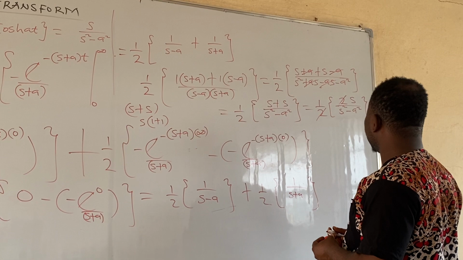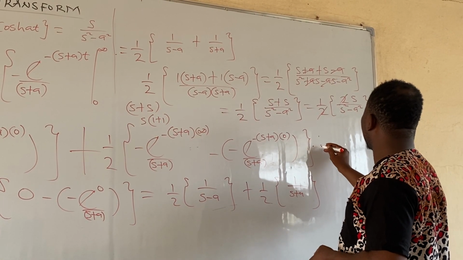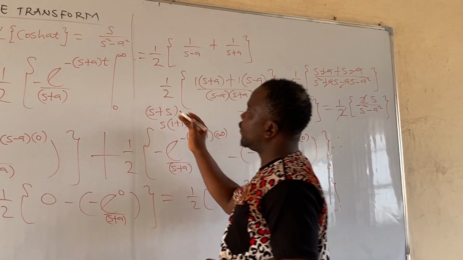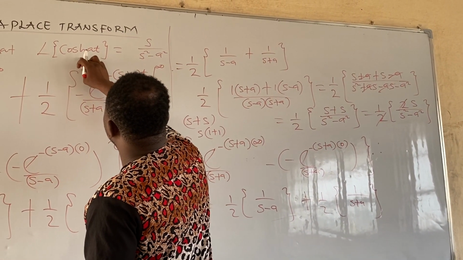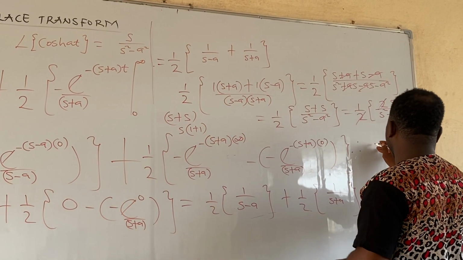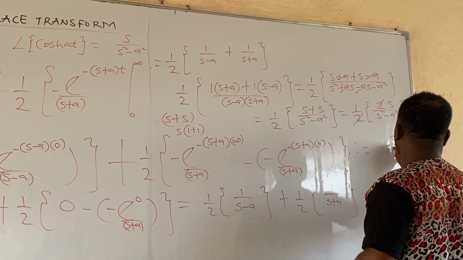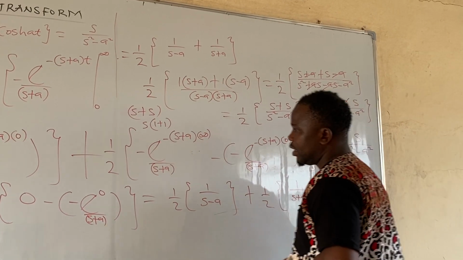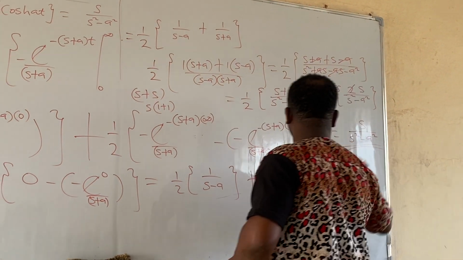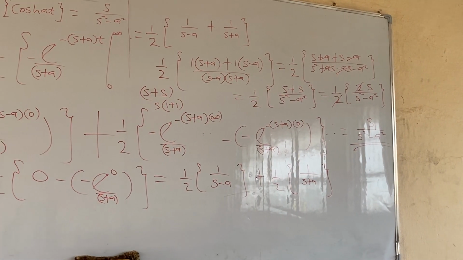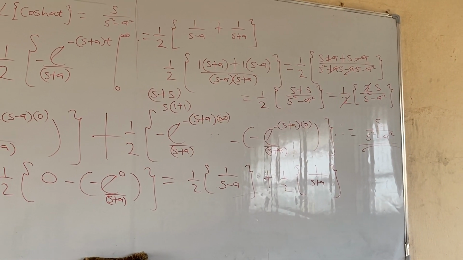Amen? So the final answer, therefore, is that the Laplace of cosh at is equal to s all over s squared minus a squared. Look at the answer. Is it difficult? This is how to prove this kind of question.